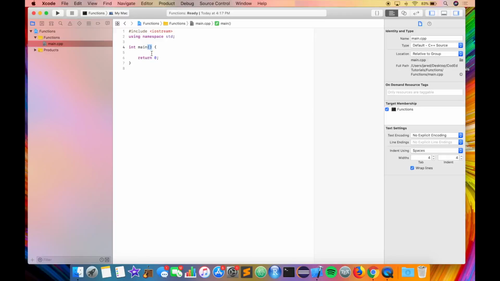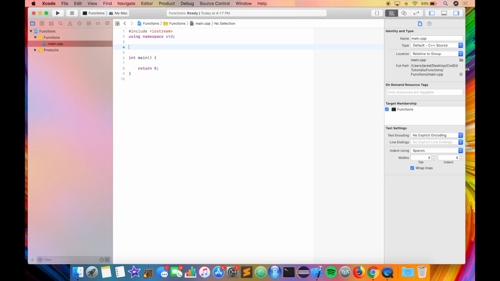In these parentheses are sometimes different parameters that can be passed into a function. However, in this main function, we don't quite have that. And then in the brackets are the lines of code that should be executed. Let's go ahead and write another function.